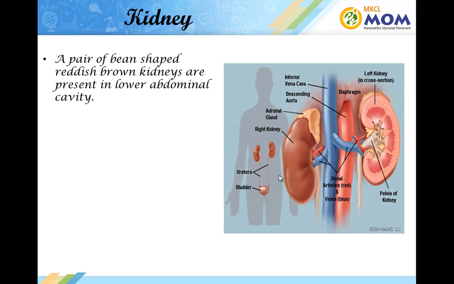The next organ is the kidney. A pair of bean-shaped reddish-brown kidneys are present in the lower abdominal cavity. They filter blood and urine is formed. The main function of the kidneys is to remove toxins. The main function of the kidney is thus to filter the blood, remove the unwanted harmful elements, and thus the urine is formed.